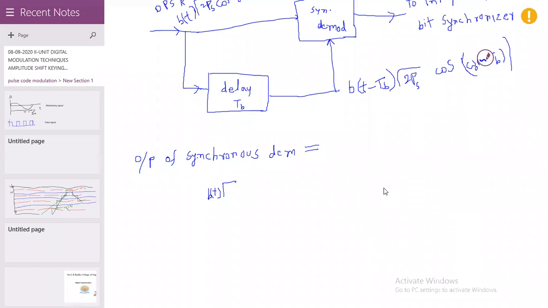Multiply this and tell me the resultant. b(t) root of 2Ps cos omega naught t is multiplied with b(t minus TB) into root of 2Ps cos of omega naught into (t minus TB). We have to perform this multiplication.